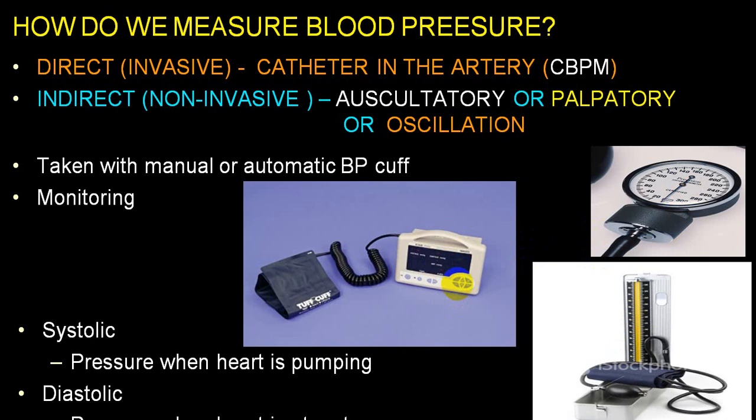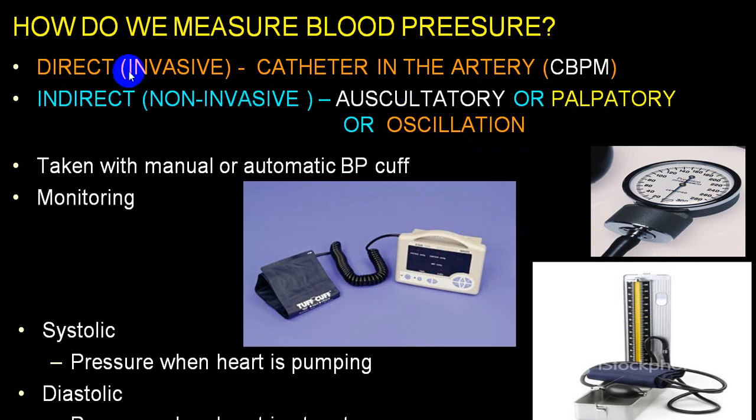So these are the three different types of instruments which are commonly utilized for blood pressure recording. We call them mercury, aneroid, and digital instruments. And three techniques: palpatory method, oscillatory method, and auscultatory method.